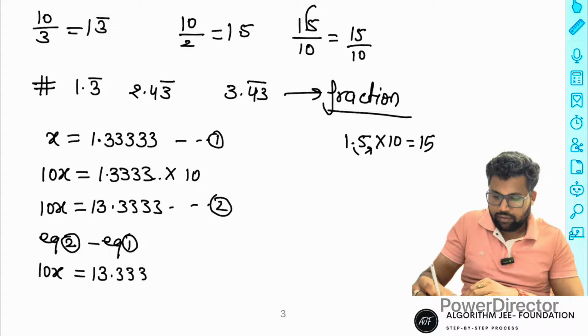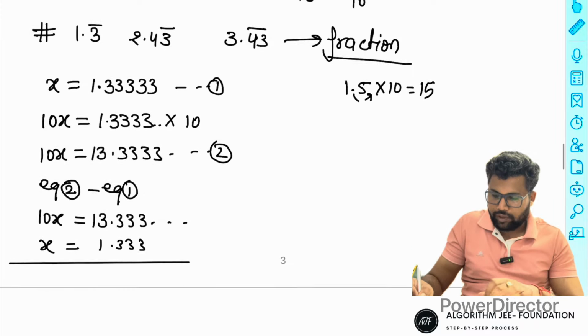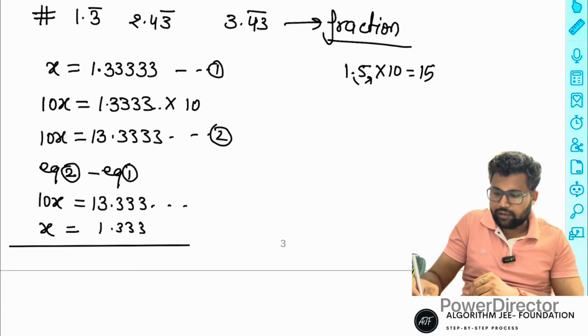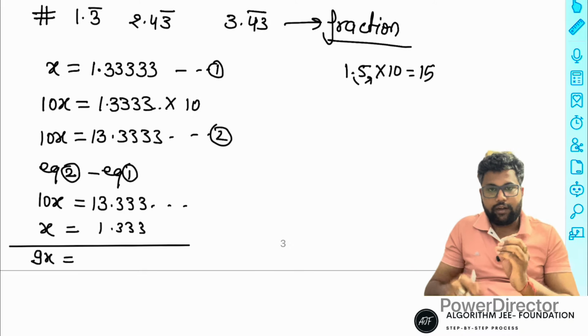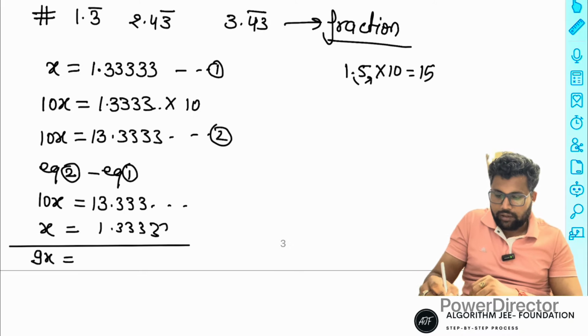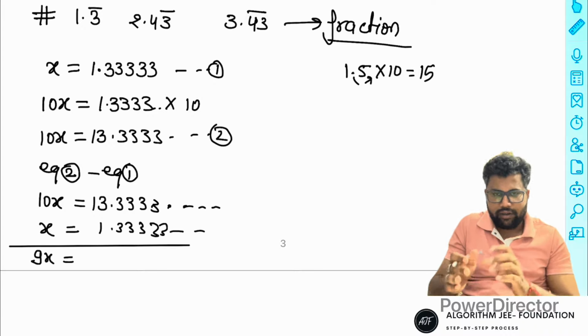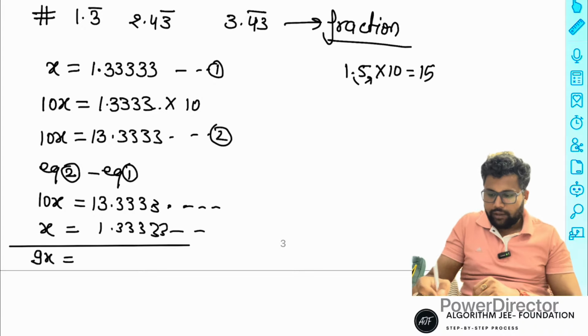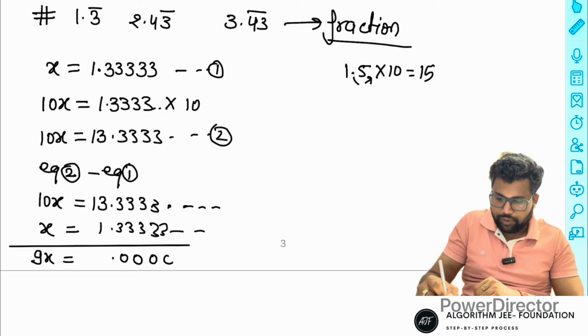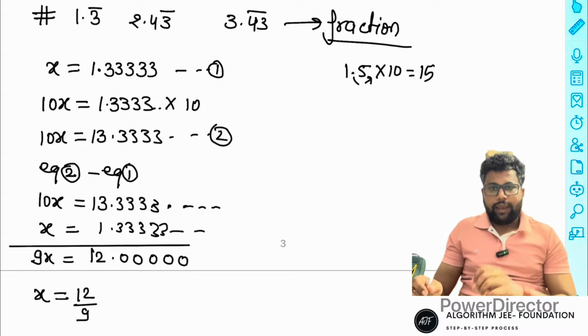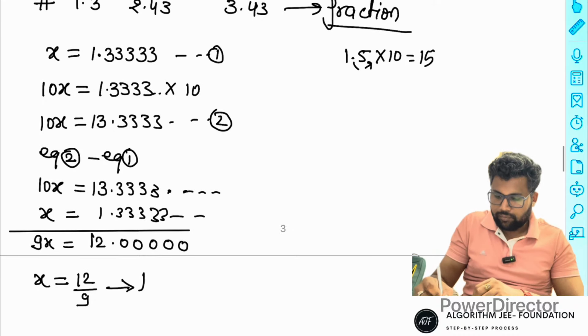So 10x is 13.33 and x is 1.333. If you subtract, 10x minus x is 9x. Then 13.333 minus 1.333: the 333s are all recurring infinitely, but when subtracted, everything after the decimal is 0000. Then 13 minus 1 is only 12. So 9x equals 12, meaning x is equal to 12 by 9, which is a fraction form.